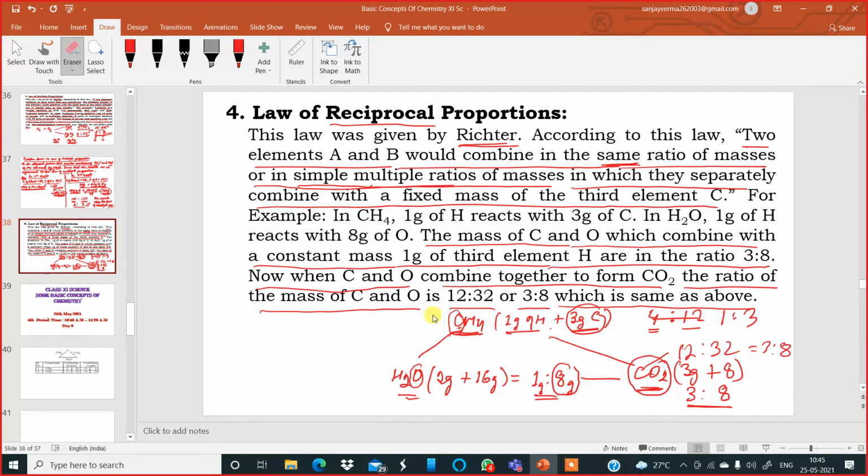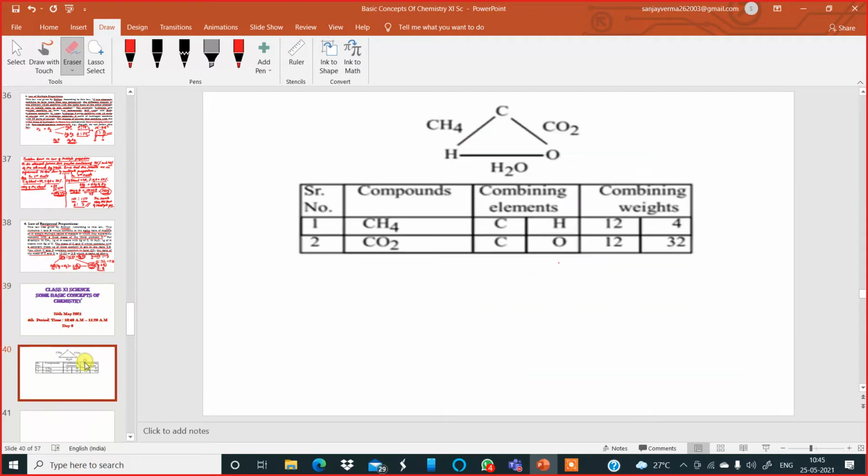So I'd explain this by taking the example of methane, water, and carbon dioxide. Now, to explain this again properly, let me give you one more example. Look at the screen very carefully over there. There are three elements: carbon, oxygen, and hydrogen, which have combined to form compounds like methane, carbon dioxide, water. Now, serial number one.